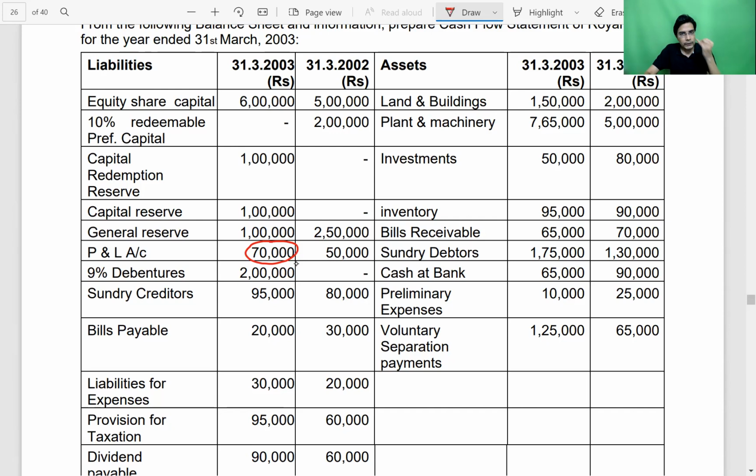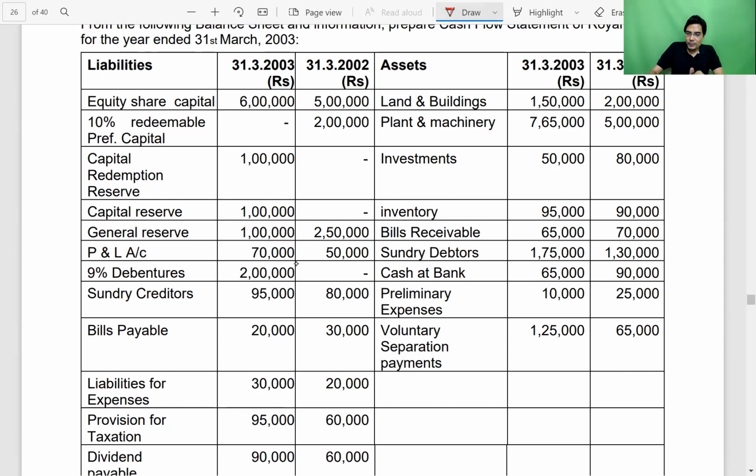So we have deducted transfer to reserve, we added back. We have to add back dividend. And this 70,000 also includes the opening balance of P&L brought forward from previous year. So we used to minus that also to find out how much we have earned in the current year. And this 70,000 is after tax expense. So we used to add back tax expense too to find out the profit before tax and extraordinary item. This is how we used to determine the PBT.